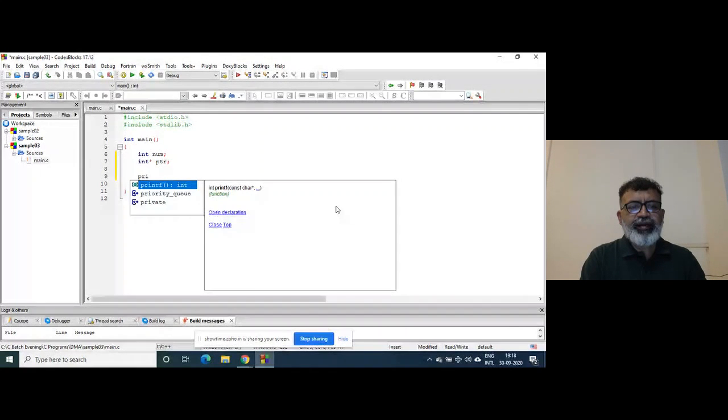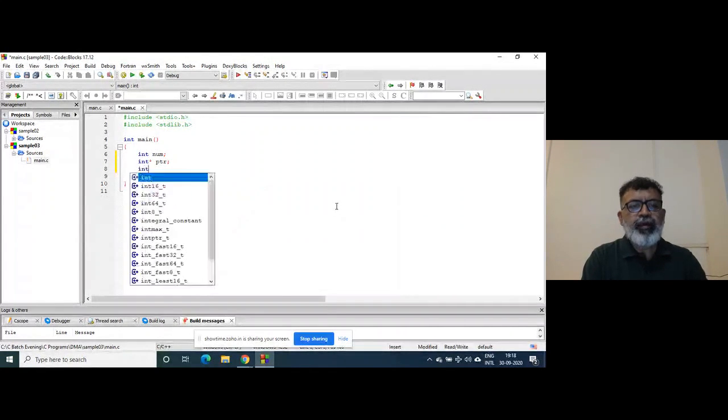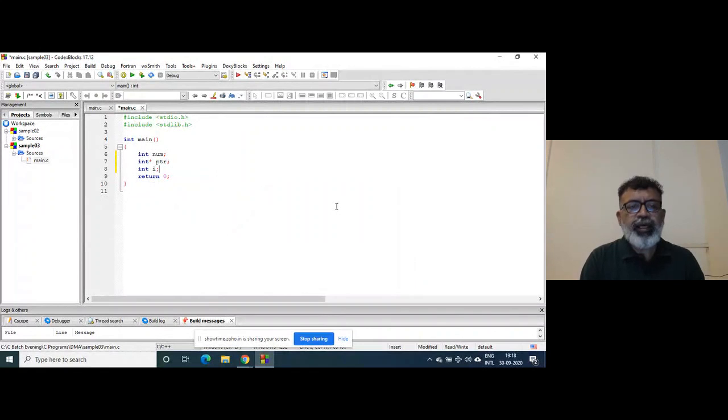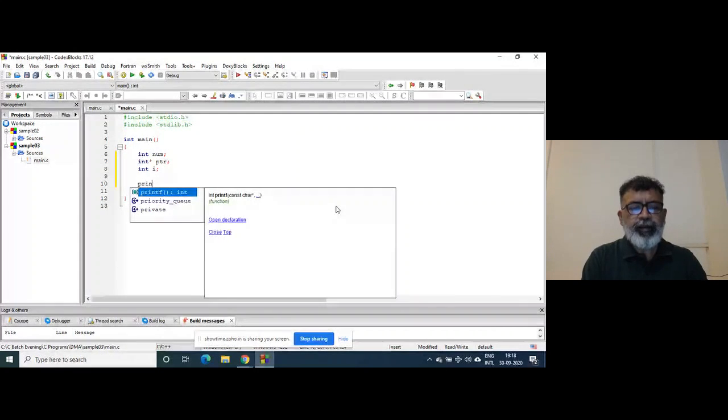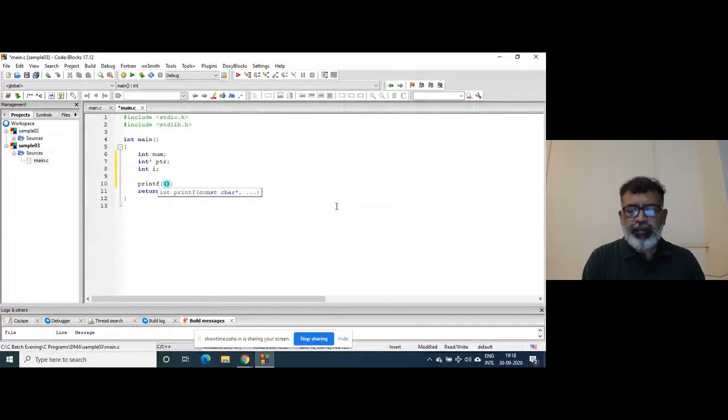I'll write one variable as i, and I'll write printf, how many elements you want to enter, right?